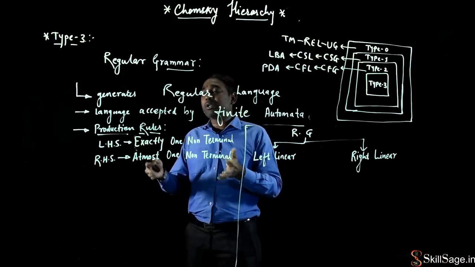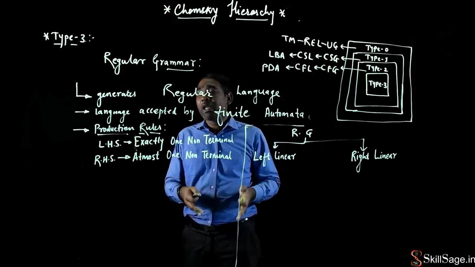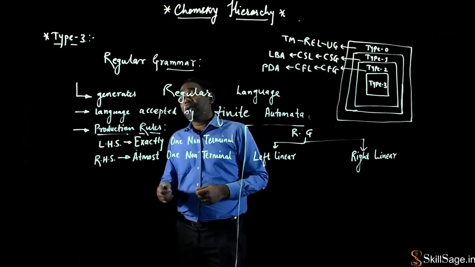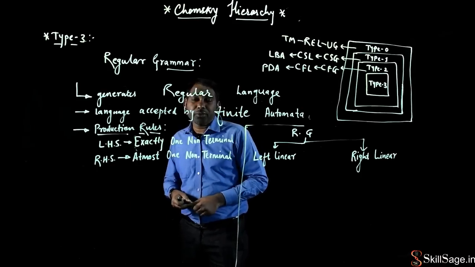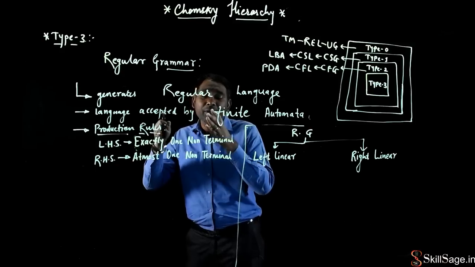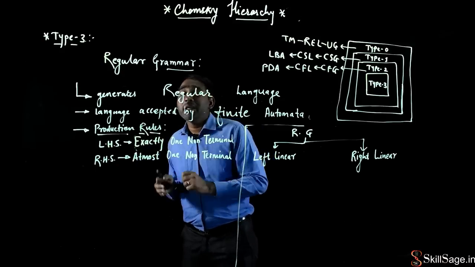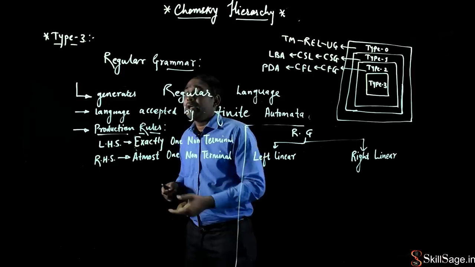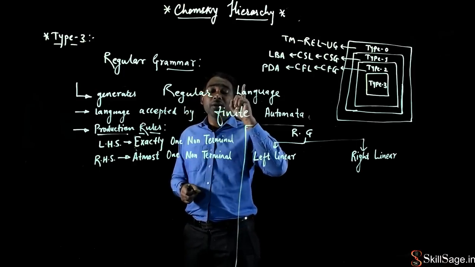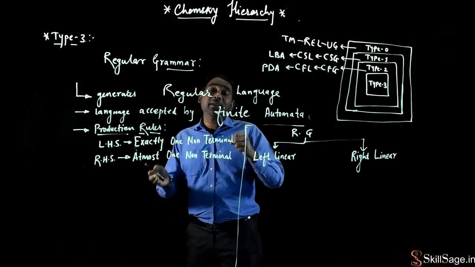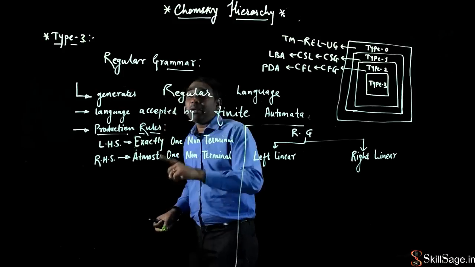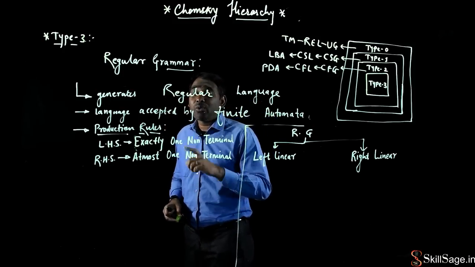As we know, the production rules have two parts, the left hand side and the right hand side. So it says that in the production rules of my regular grammar, on the left hand side a non-terminal symbol has to be present, and exactly one non-terminal symbol has to be there on the left hand side of my production rules. And what about the right hand side of the production rules? It says that at most one non-terminal symbol can be present on the right hand side of my production rules. What does it mean? It means that if a non-terminal symbol is present on the left hand side, how many should there be?